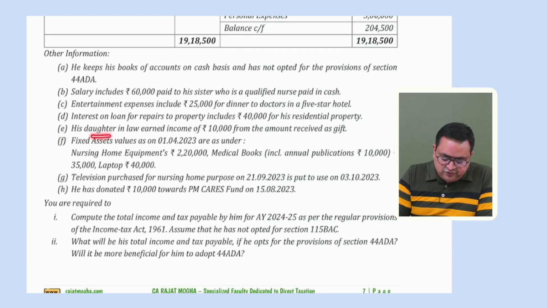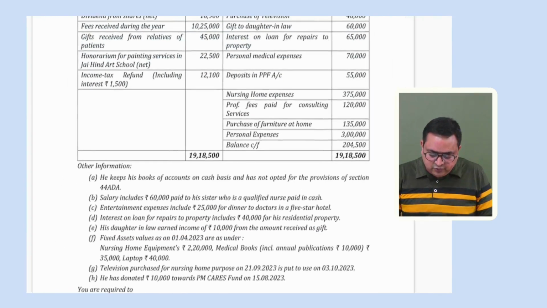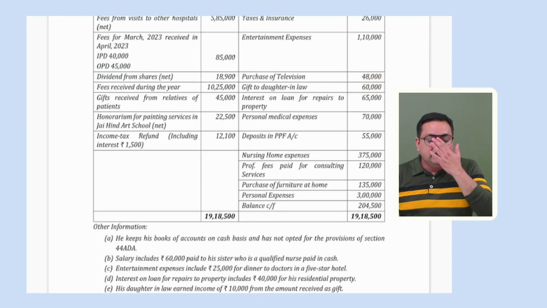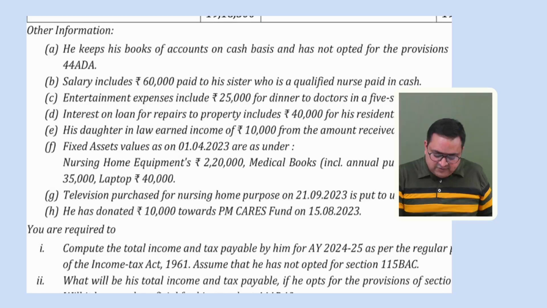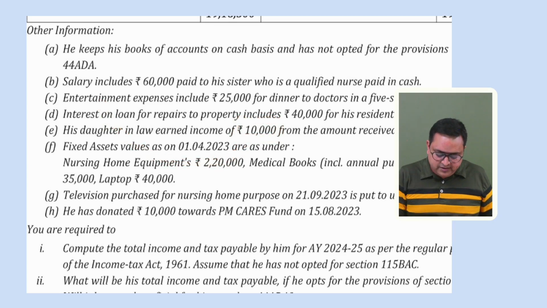E point says his daughter-in-law earned 10,000 from the amount received as a gift. Very good point. Here, the clubbing provision will apply, because this person has gifted some amount to his daughter-in-law. You remember the clubbing provisions, spouse and daughter-in-law. If the daughter-in-law is earning some amount on this particular gift, that income would be clubbed again. So this 10,000 rupees, which the daughter-in-law is earning, would be IFOS income. 10,000 rupees will be clubbed in the hands of the transferor, Dr. Rohan. Fixed assets value as on 1/4/23 is as under.